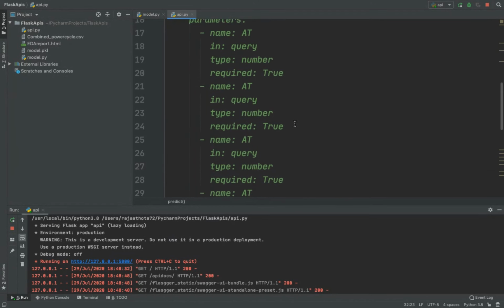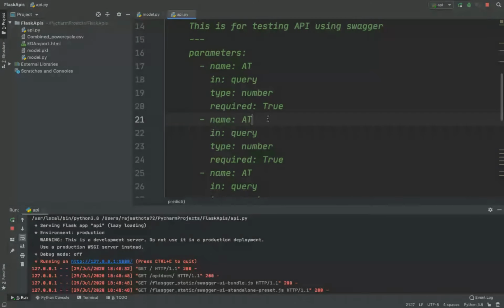Now I will change the type of variable here. Our next is PV something, and the next parameter is relative humidity we are collecting. RH I am naming.